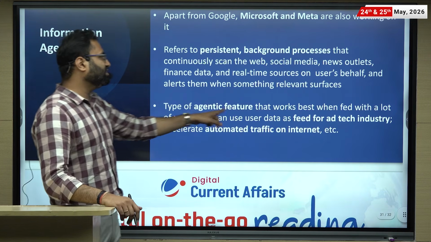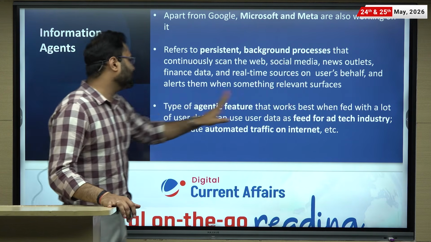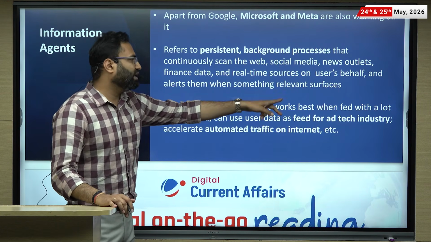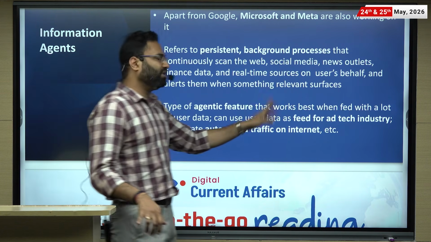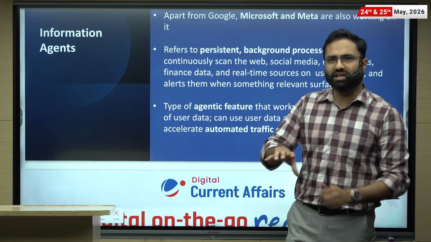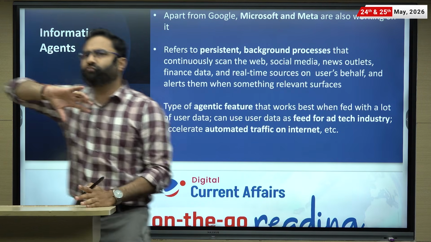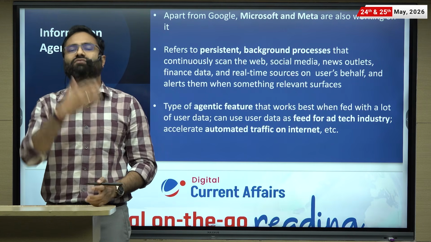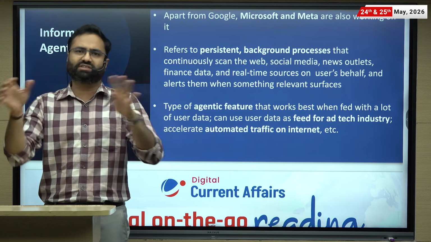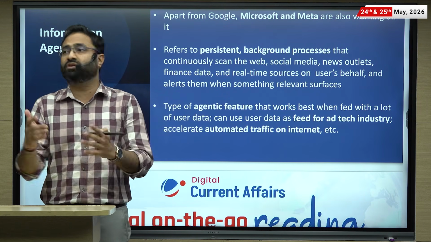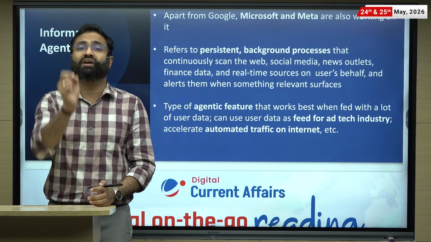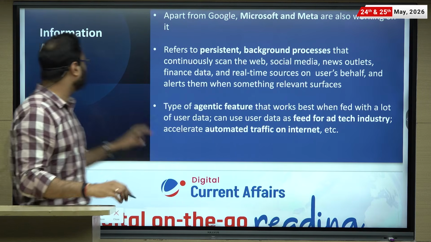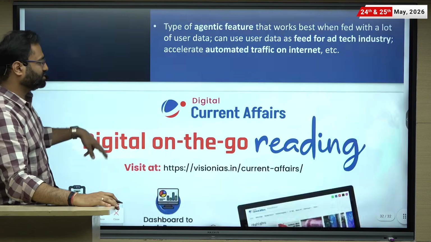It is the type of agentic feature that works best when it is fed with a lot of user data, can use the user data feed for the edtech industries, accelerate the automatic traffic on the internet. So basically what it is doing, it is searching the web for certain things, and then eventually if it gets those particular things, then it will alert you that it has happened. Now this is the time to buy something, sell something, or do something, or take certain action, but in a real time manner. So the delay speed is going to get reduced, and that's what is basically the information agent.